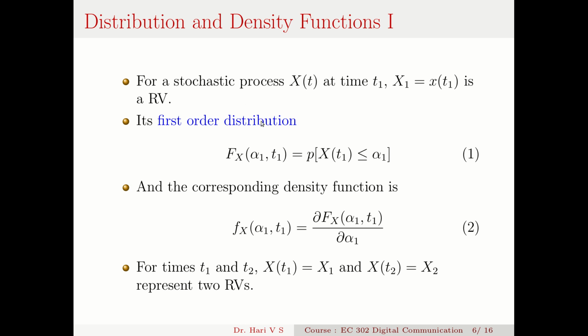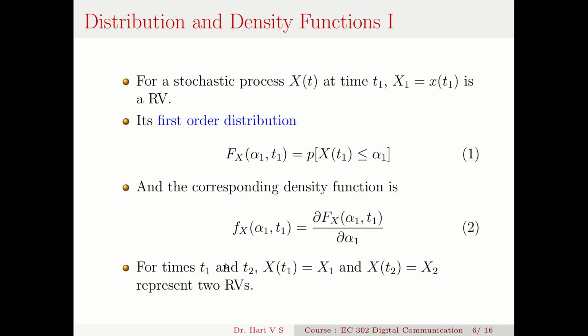And its first order distribution, F_X(alpha 1; t1), is the probability that x(t1) is less than or equal to alpha 1. So this is the first order distribution function. The derivative with respect to alpha 1 will give you the probability density function. So the corresponding density function is f_X(alpha 1; t1), that's equal to the partial derivative of F_X(alpha 1; t1) divided by the partial derivative of alpha 1. So this is how I compute the first order density function.